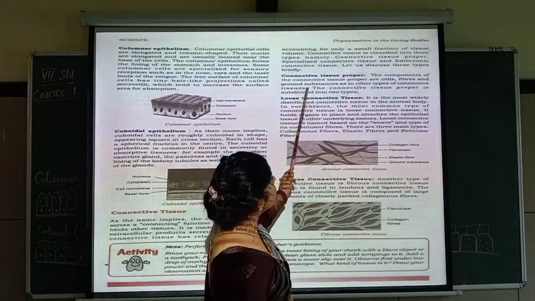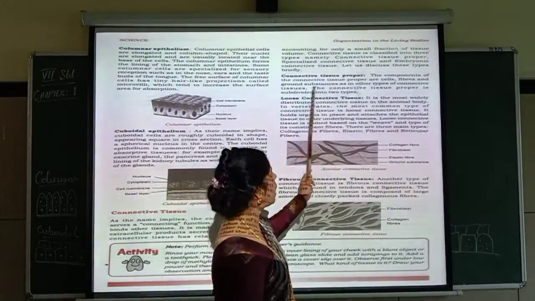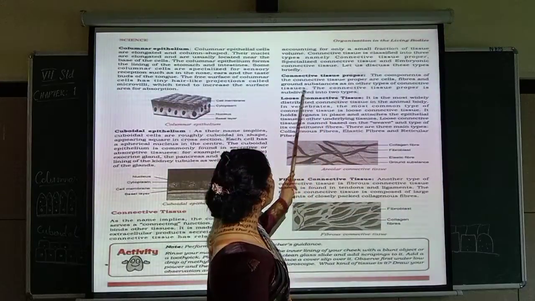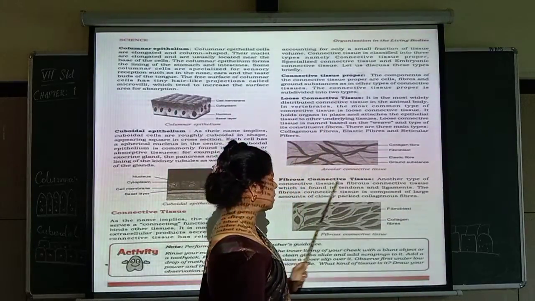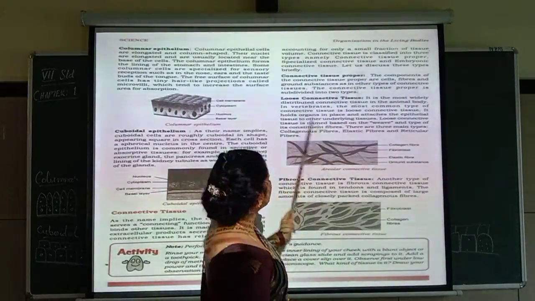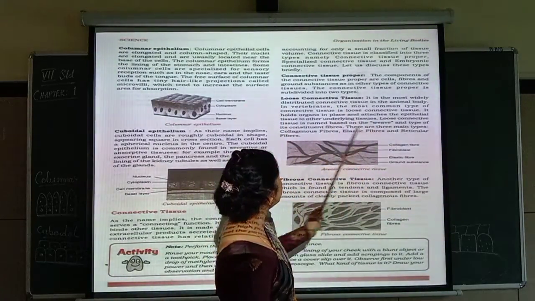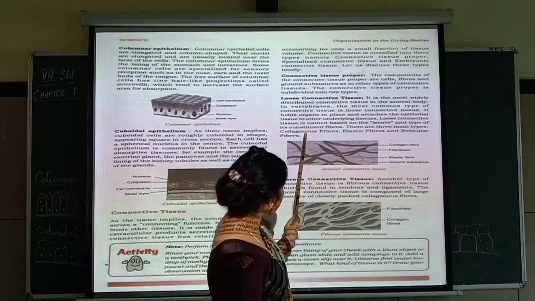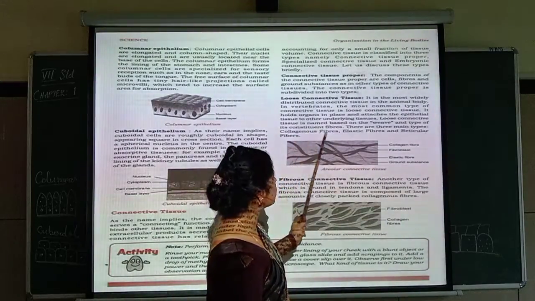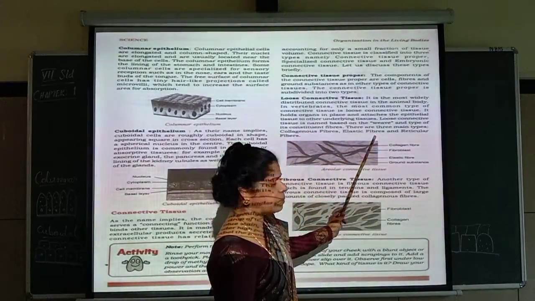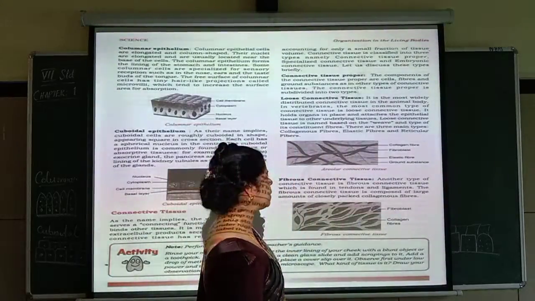Now coming to connective tissue proper, the first one, under that again you have loose connective tissue and fibrous connective tissue. Under loose connective tissue there are three main types: collagenous fibers, elastic fibers and reticular fibers.